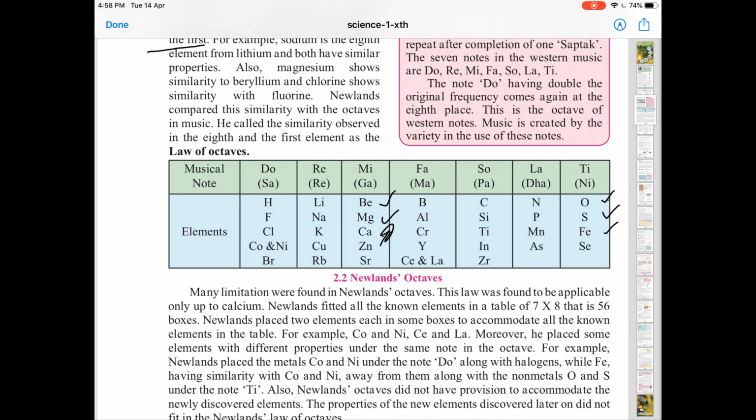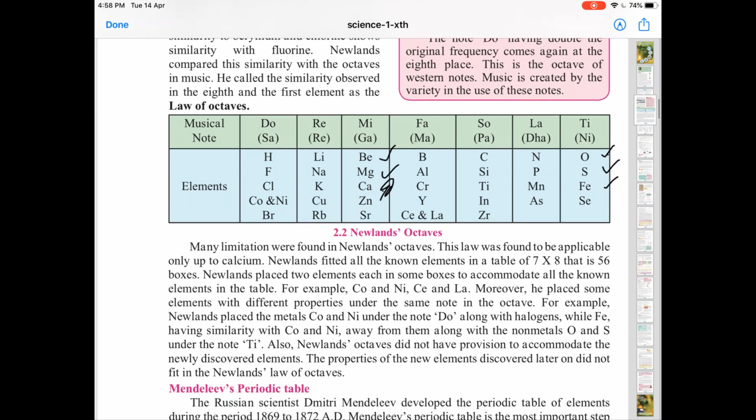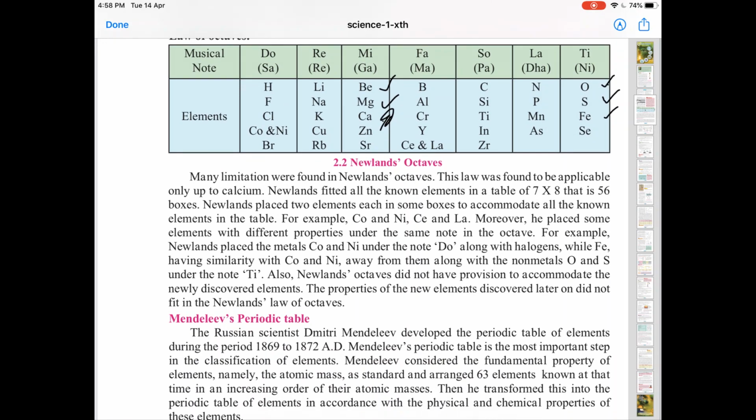Now you also have to write the limitations: this law was found applicable only up to calcium, and he fitted all the known elements in a table of 7 into 8, that is 56 boxes, and then he tried to place some more elements in the same box. For example, cobalt and nickel he placed in the same box, and cerium and lanthanum he placed in the same box, though they had very different properties, right? So if you look in the table, cobalt and nickel are together, cerium and lanthanum are together, and so he placed elements with different properties under the same note in the octave.